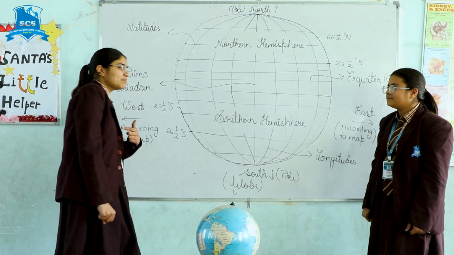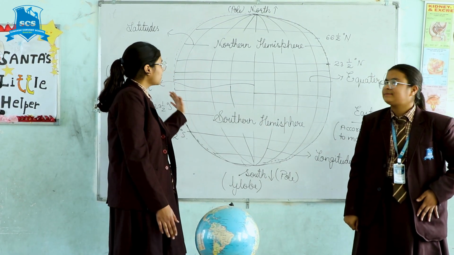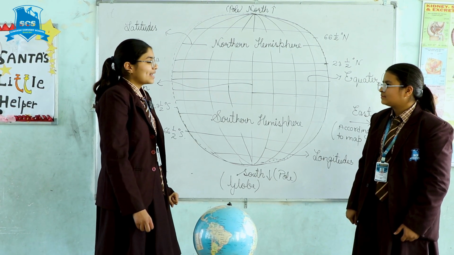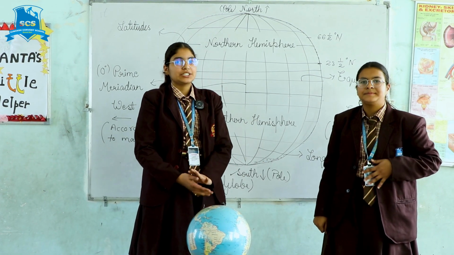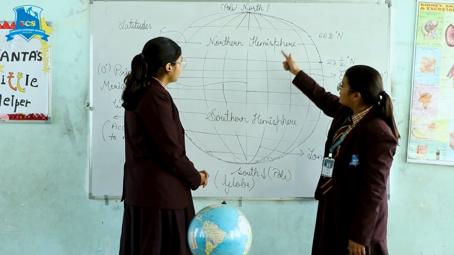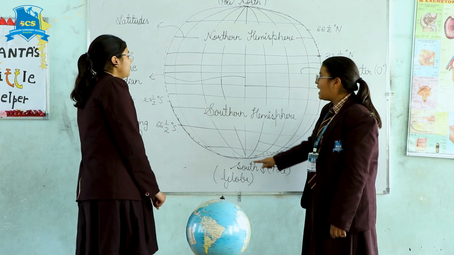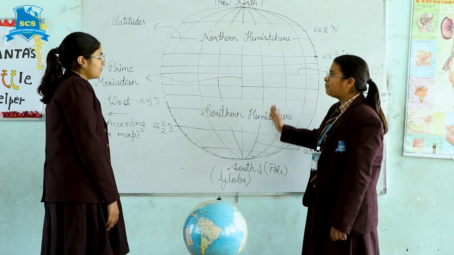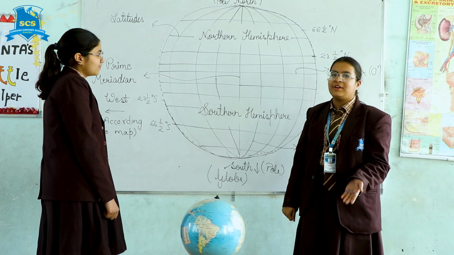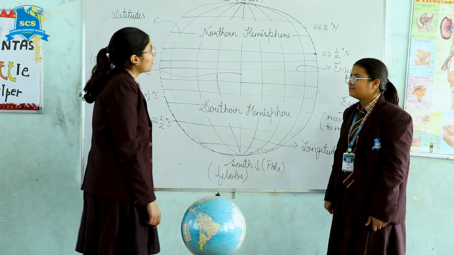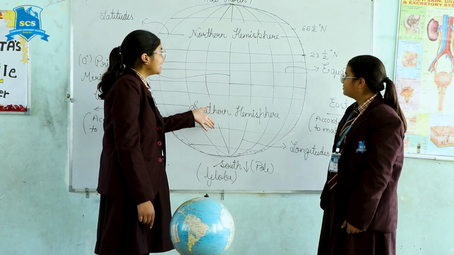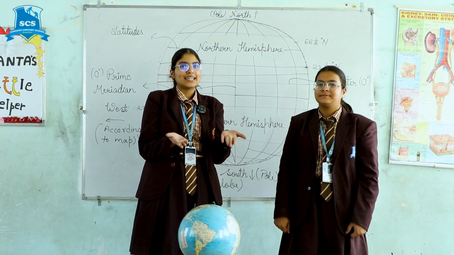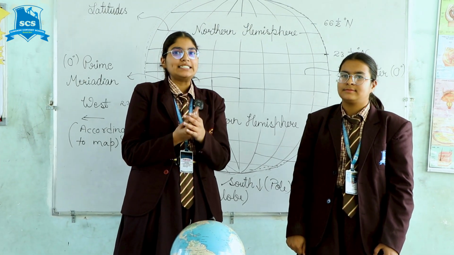Now let me tell you an easy way. Do you know, the latitudes run east and west, and the longitudes meet at the poles? The Prime Meridian is the longest longitude. The Prime Meridian is situated at 0 degrees and it divides the Earth into two hemispheres, the eastern hemisphere and the western hemisphere. The Prime Meridian is also known as the Greenwich Meridian Line. It passes through a city of England that is known as Greenwich. That's why it is called the Greenwich Meridian Line.